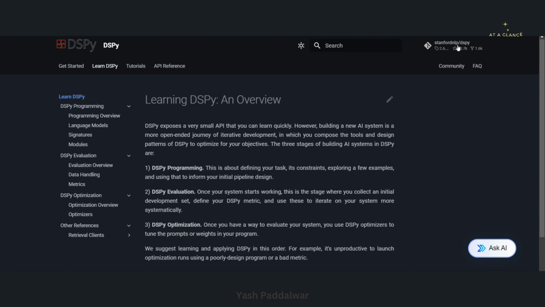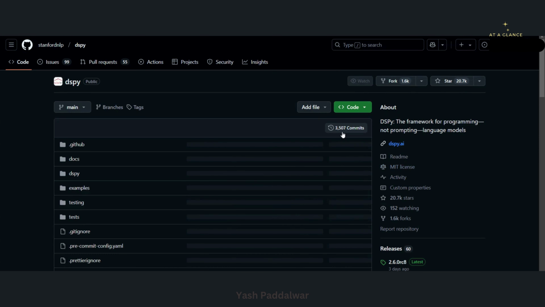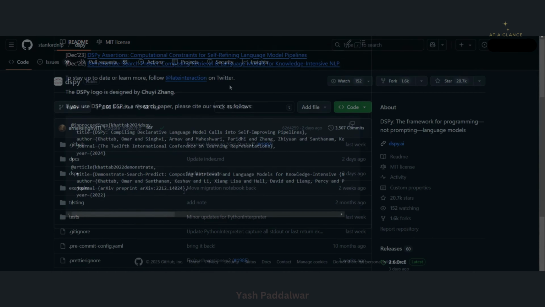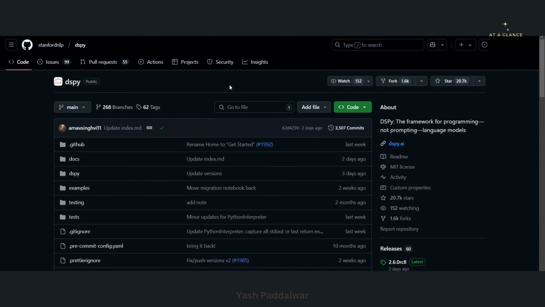You can also check out their GitHub repo over here. It is an open source contribution made by Stanford. You can see the entire code over here. Let's not waste much time and dive into the code so that we can understand how we can access a large language model and how we can use it with the help of simple signatures and modules.